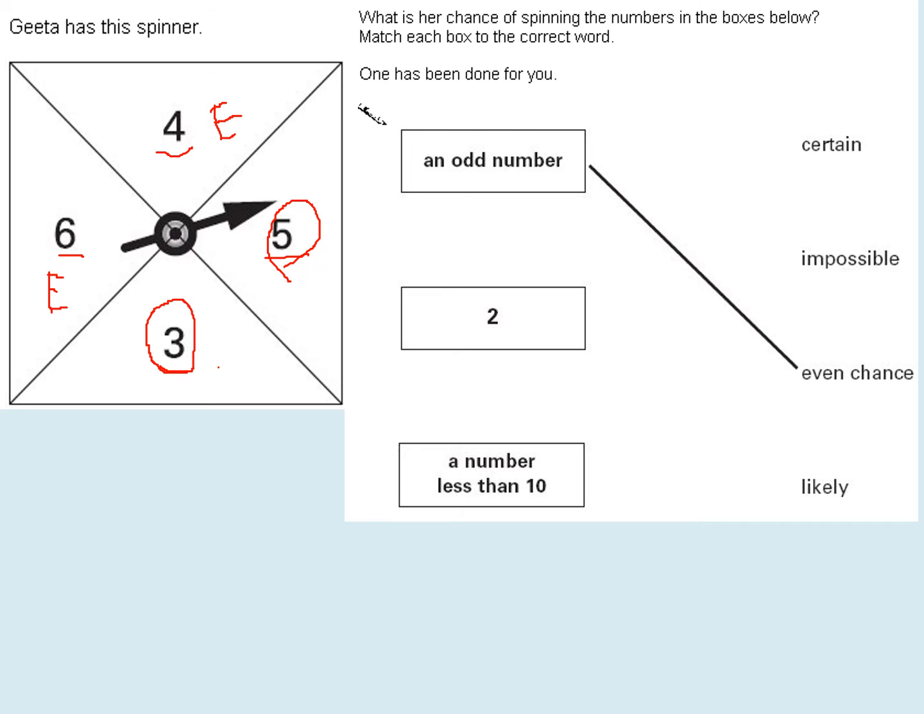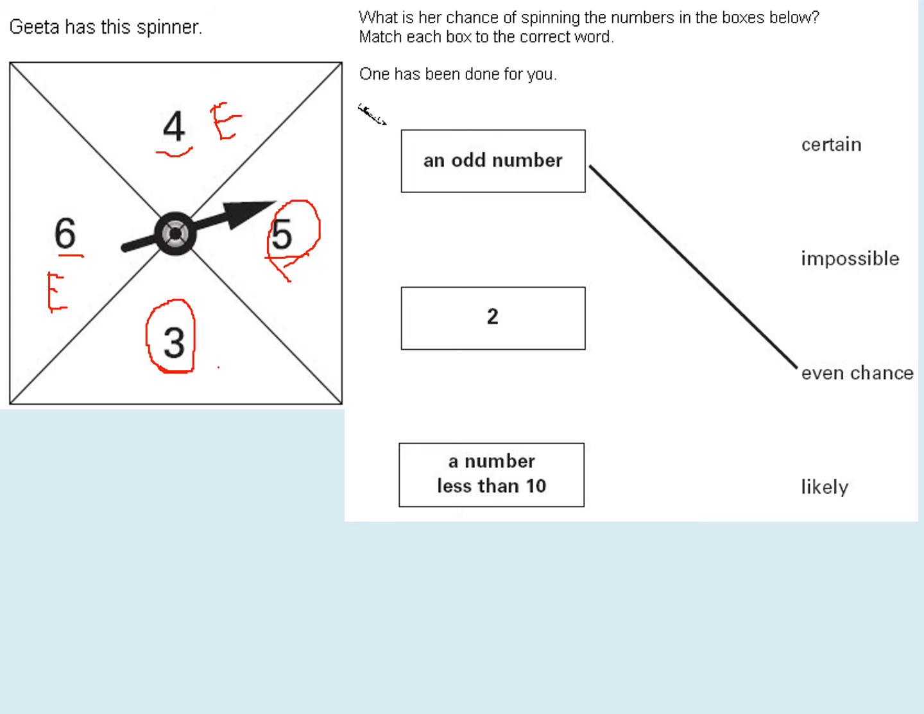Okay, if you spin it, what is the chance? 2 odd numbers, 2 even numbers. So half. When you toss a coin, I said not tail and head, half. Now when you spin it, what is the chance of getting an odd number? Even chance. Got it? Yes.